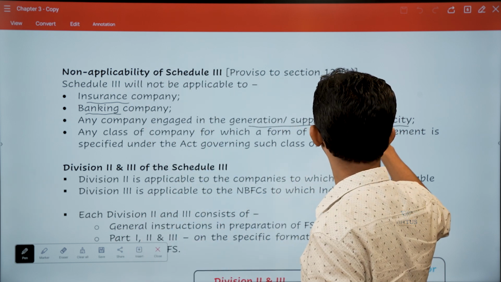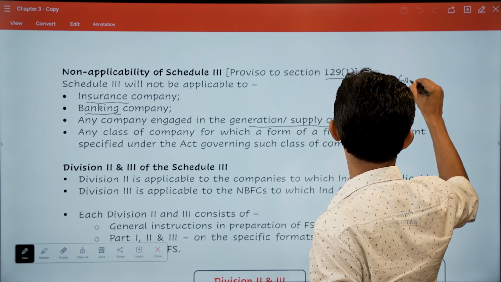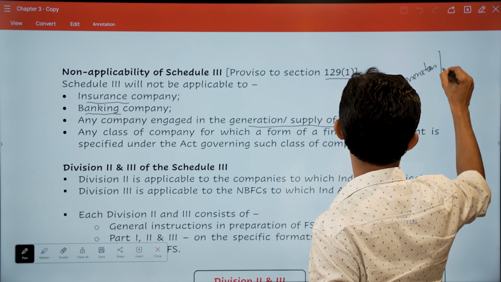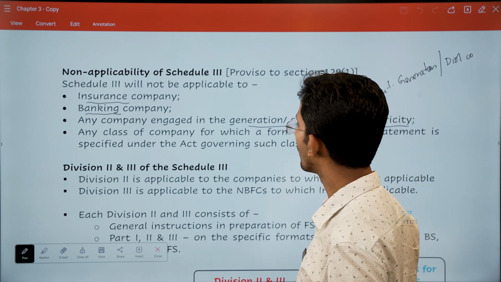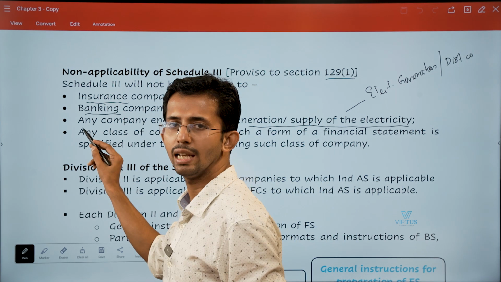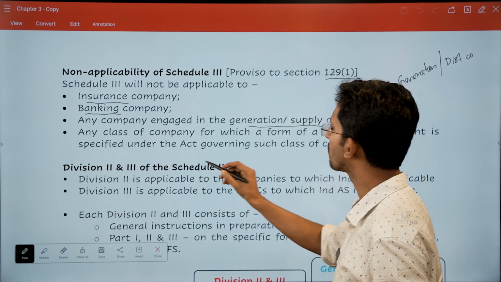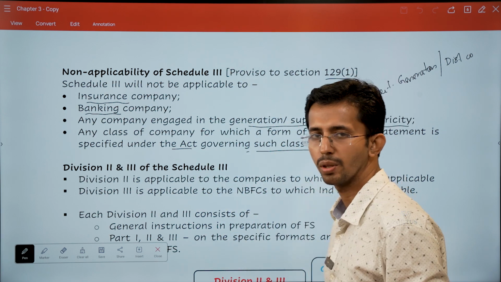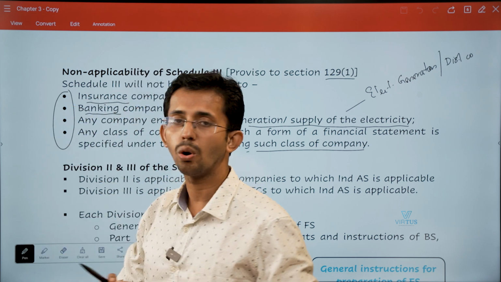We can call it electricity generation or distribution entities, distribution company. And the last one, any class of company for which a form of financial statement is specified under the Act governing such class of companies.